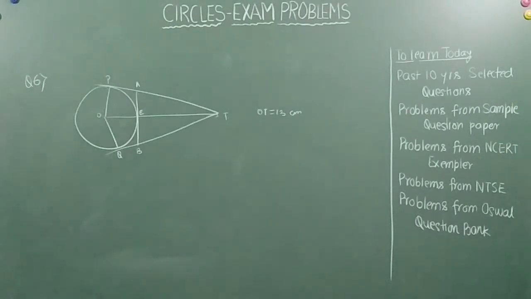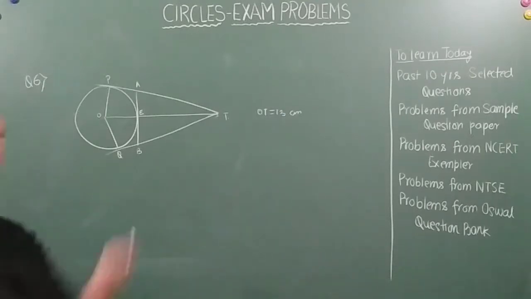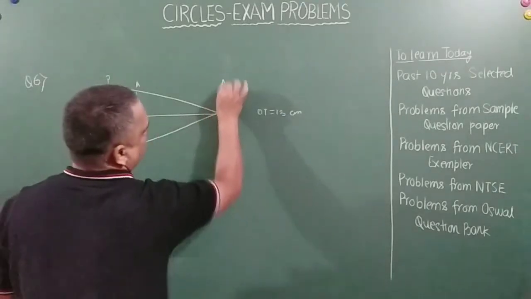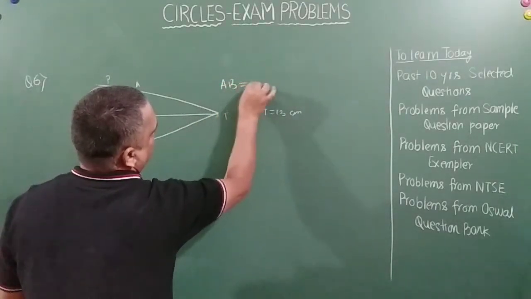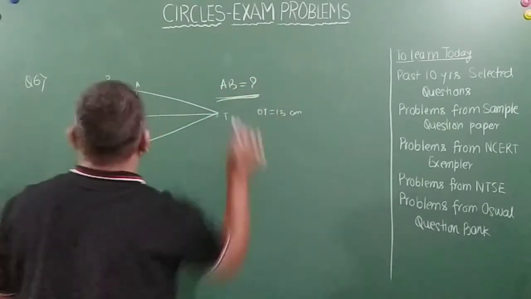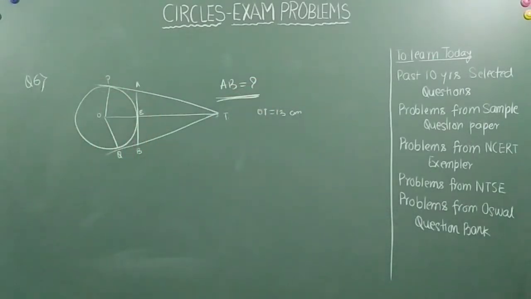Now, what is being asked here? OT is 13, and OT intersects the circle at E. Find the length AB, where TP, TQ, AB are the tangents to the circle.